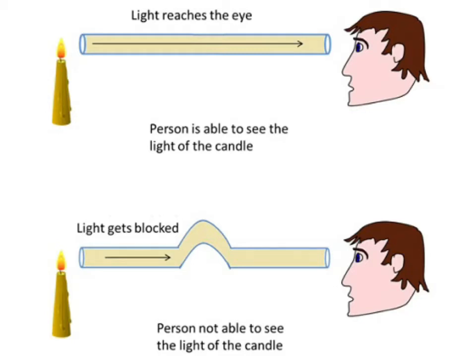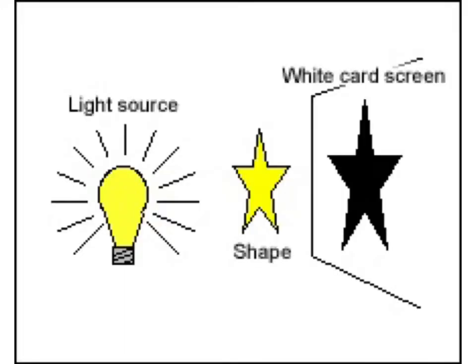We will now discuss what are shadows, how they are formed, and what are their characteristics. Dear students, when an object is placed in front of a source of light, it produces a shade, a dark area behind it. The shade cast by an object is called its shadow. Shadows are formed when light is stopped by an object. An opaque object stops the light completely. So, an opaque object casts a dark shadow behind it.